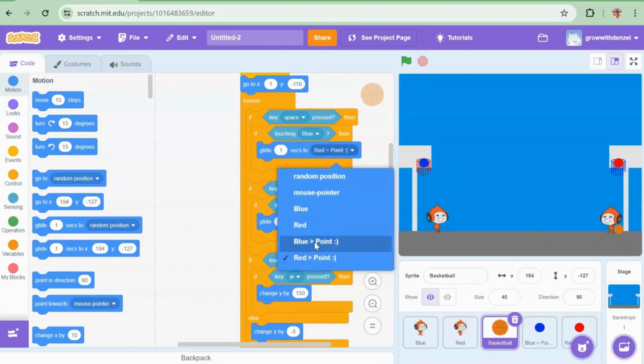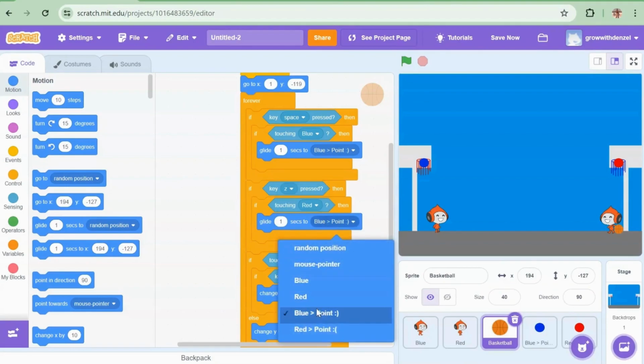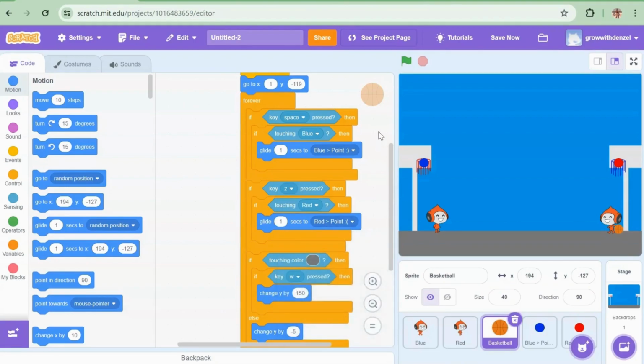We need to swap some things around. So blue point to blue point and red point to red points. Now let's go. You can see as they touch it, it goes to its right spots.